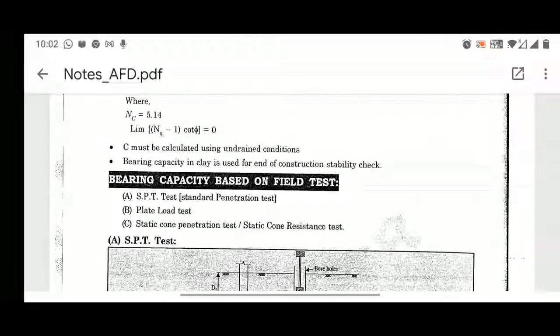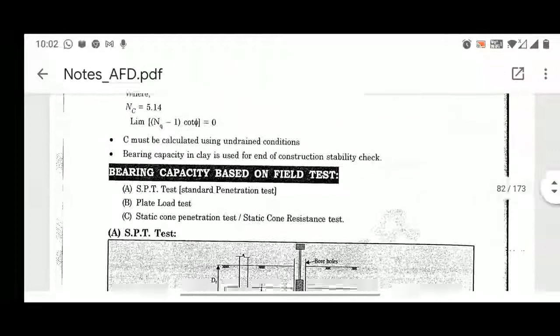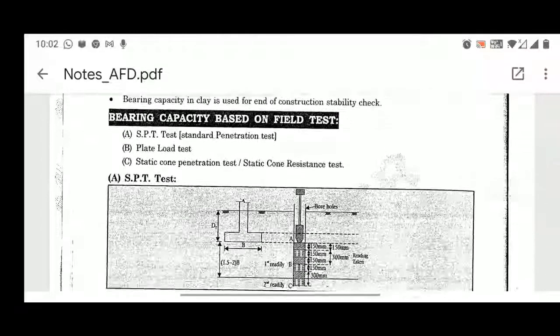Now, bearing capacity based on field tests. Whatever we have learned so far is based on the analytical approach, that is, the summation of forces in the vertical direction is equal to zero. That concept was used initially in the form of Terzaghi bearing capacity. Later on, some extensions were provided in Terzaghi, where modification for the groundwater table was also considered. Then shape factors, inclination factors and water table corrections were introduced. So finally, the final bearing capacity equation is there for us, that is the Indian Standard Code, where everything has been implemented in the same equation, right?